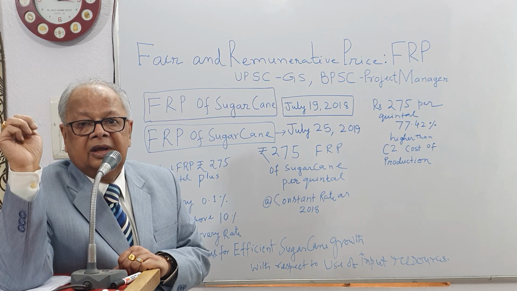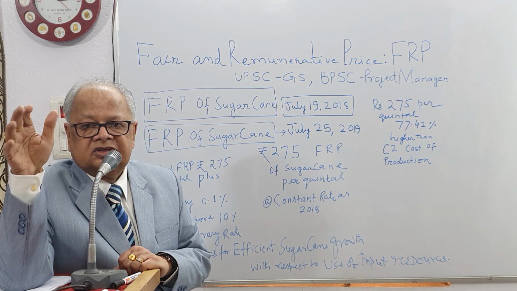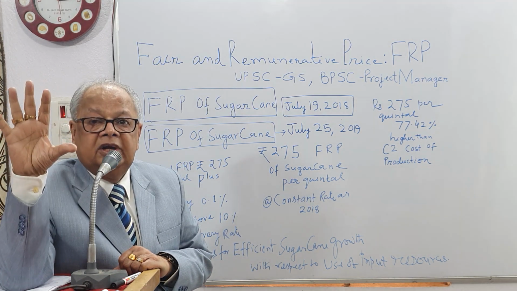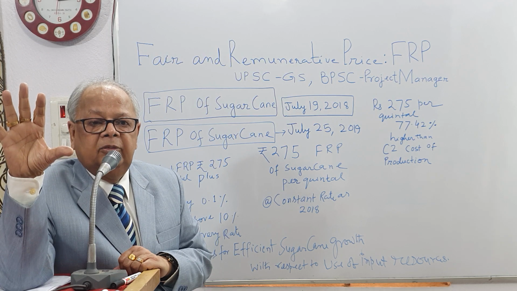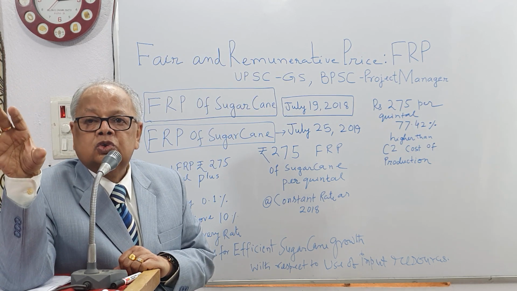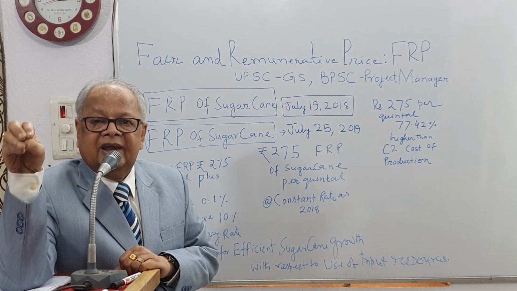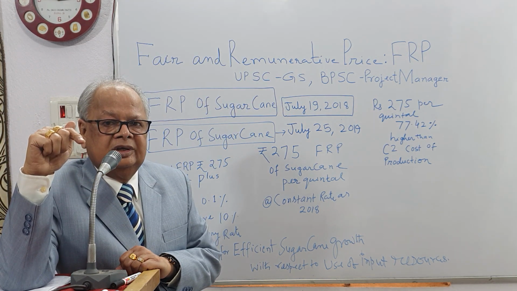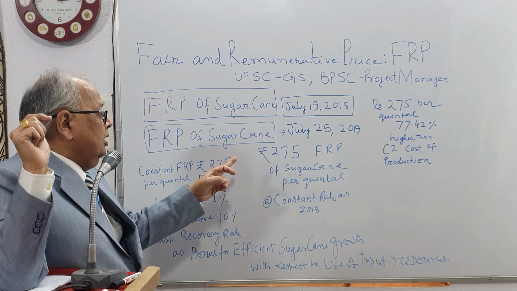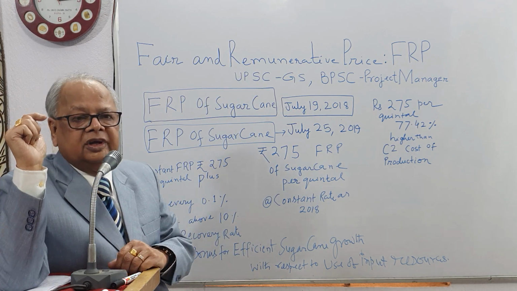But the government of India, taking care of the farming class and the agriculture sector, sugarcane growers, which is directly related to 20 crore people in India living in rural areas, of whom 5 crore are sugarcane growers, is again keeping the FRP rate constant at 275 per quintal, the constant rate of 2018.